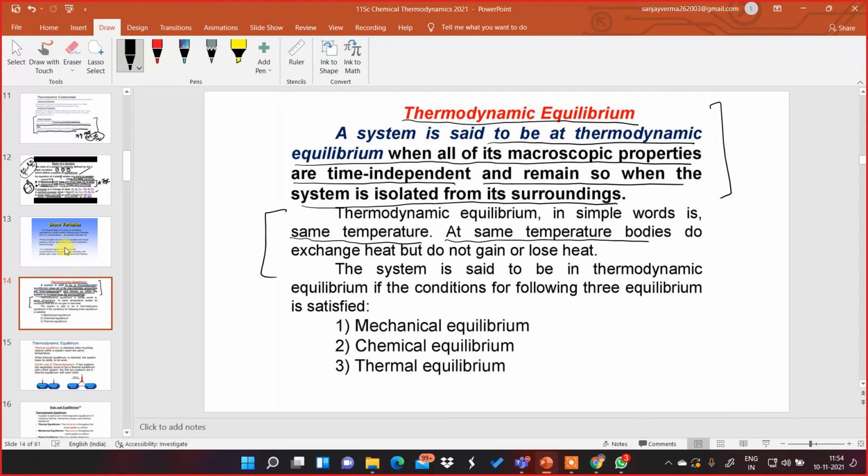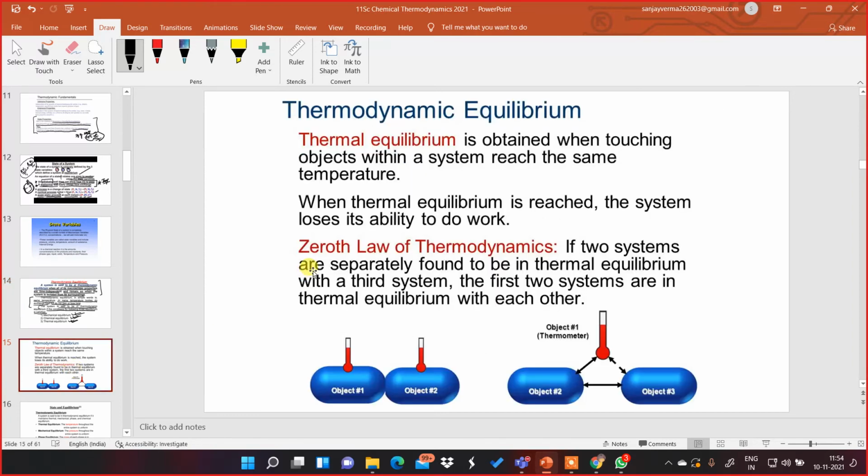At the same temperature, bodies do not gain or lose heat. Remember that. A system is said to be in thermodynamic equilibrium if the conditions for the following three equilibria are satisfied. That means mechanical equilibrium has been reached, chemical equilibrium has been reached, and thermal equilibrium has been reached. Then only can we call it a state of thermodynamic equilibrium. Okay. Now, coming to the next slide, thermal equilibrium is obtained when objects in contact with each other within a system reach the same temperature.